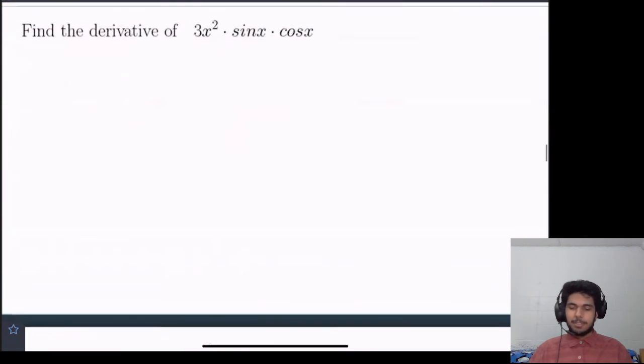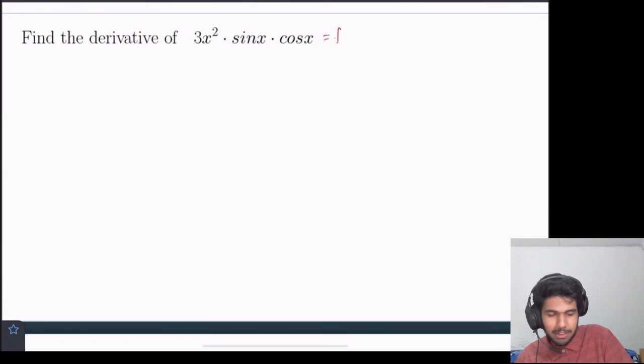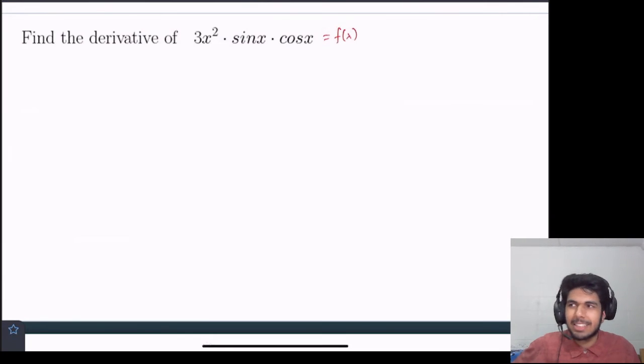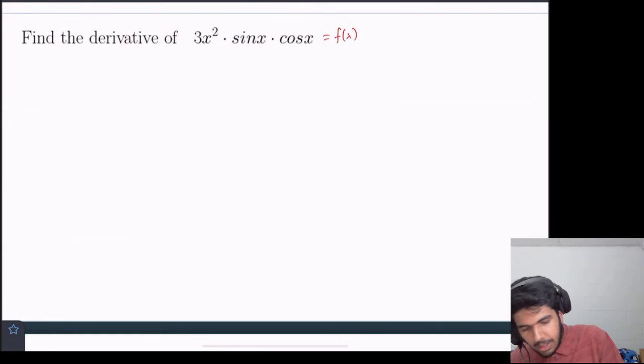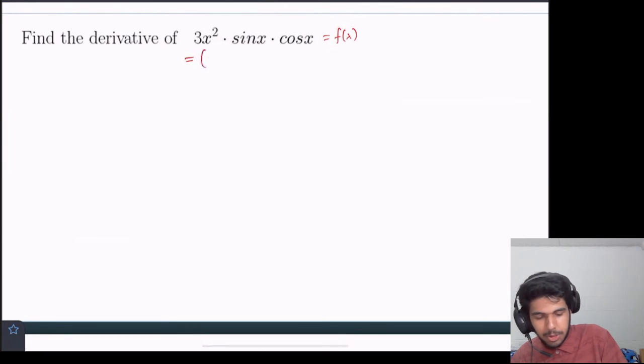Now we're finding the derivative of 3x squared times sine x times cosine of x. I'll just say that's equal to f of x. So it's broken apart for us into multiplication, but now we're multiplying 3 things. So what we have to do is actually use the product rule twice. Let's group the first 2 terms together, times cosine of x.